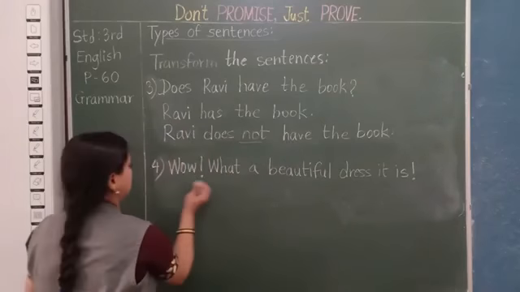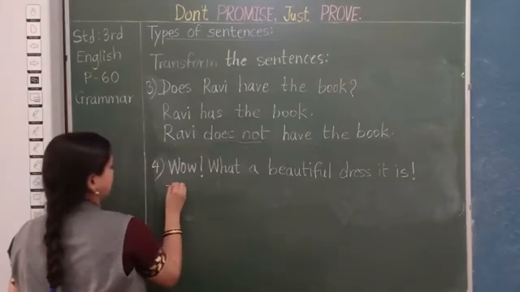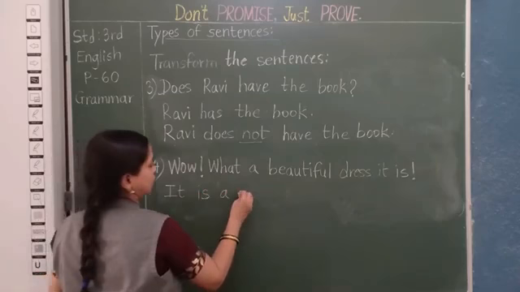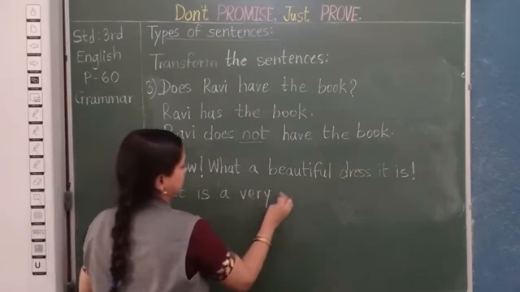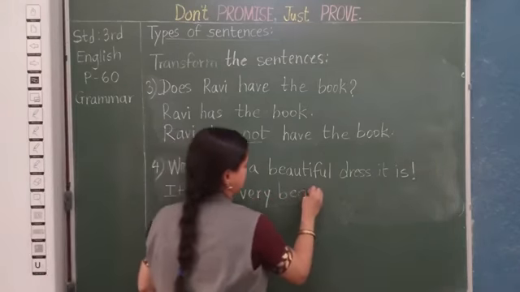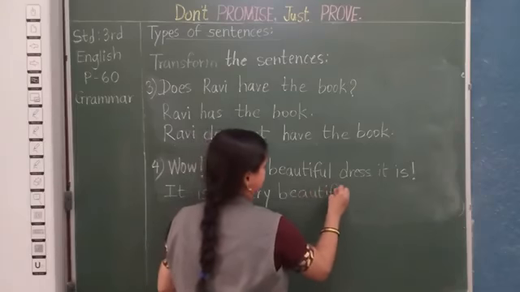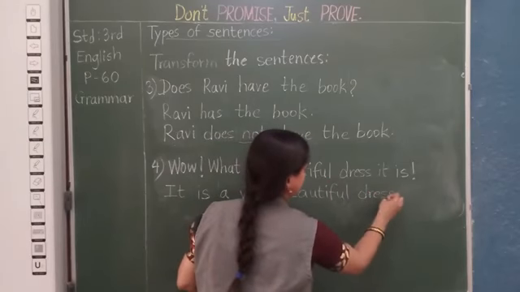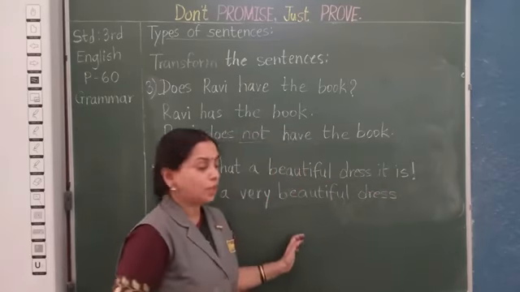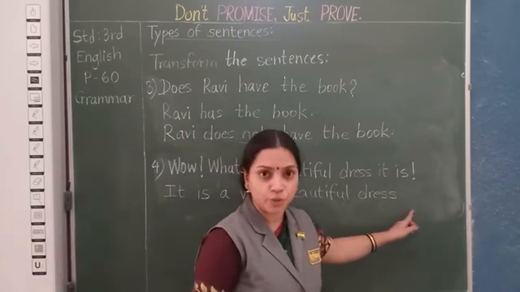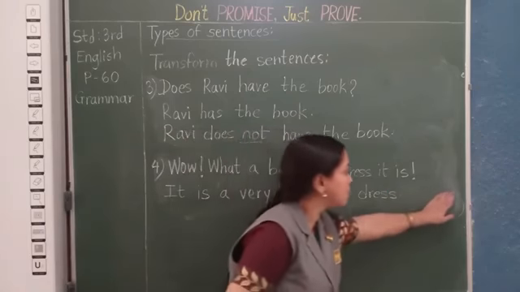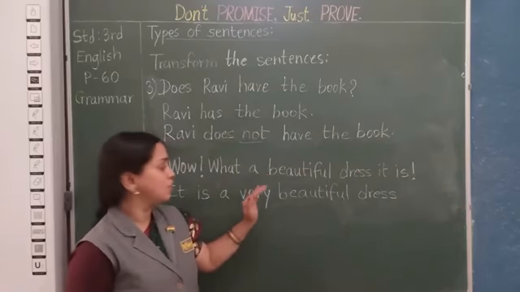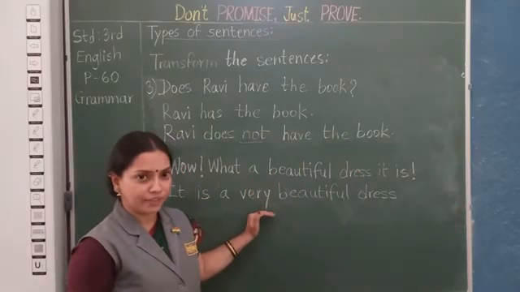Okay, so your answer will be, it is a very beautiful dress. Full stop. Don't forget to put a full stop. It is very very important. So this is the way you can transform an exclamatory sentence to declarative.